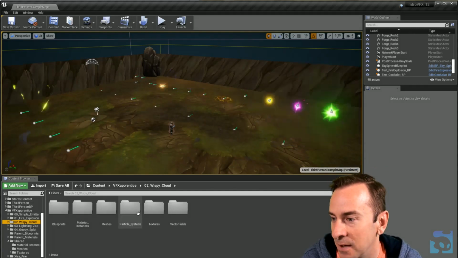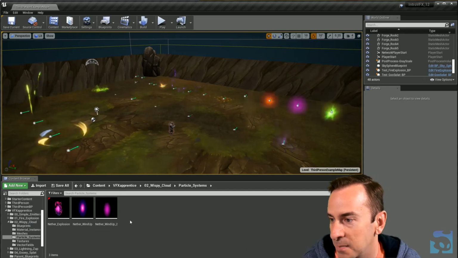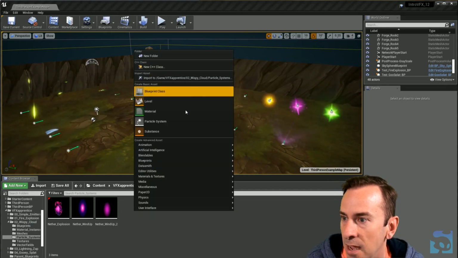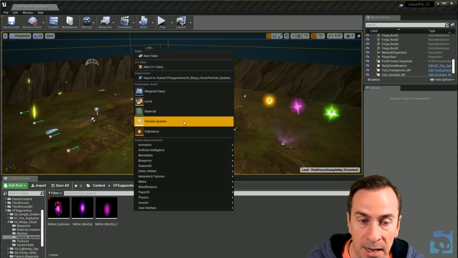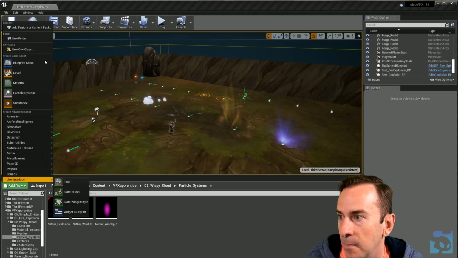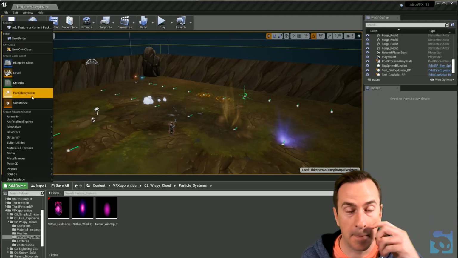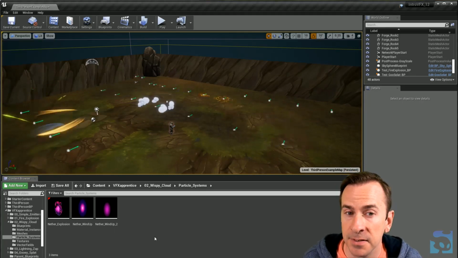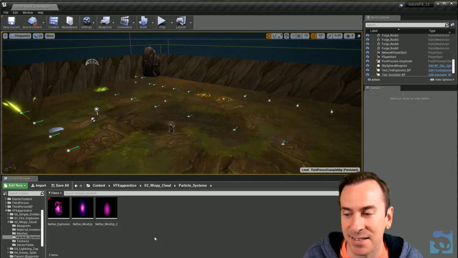Well, there's a few ways. So I'll just go into a folder that has particle systems in it, right? I can right click here and I can say particle system. That'll create a new particle system. I can say add new particle system here. Those are two ways to create a particle system from scratch. Now, what are particle systems exactly? I'm so glad you asked.